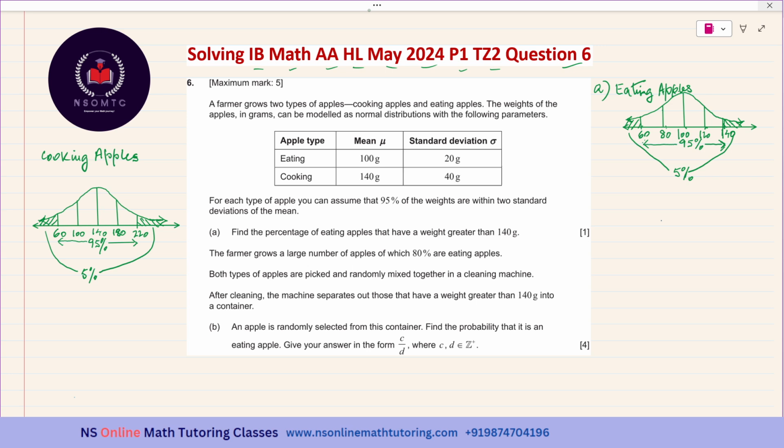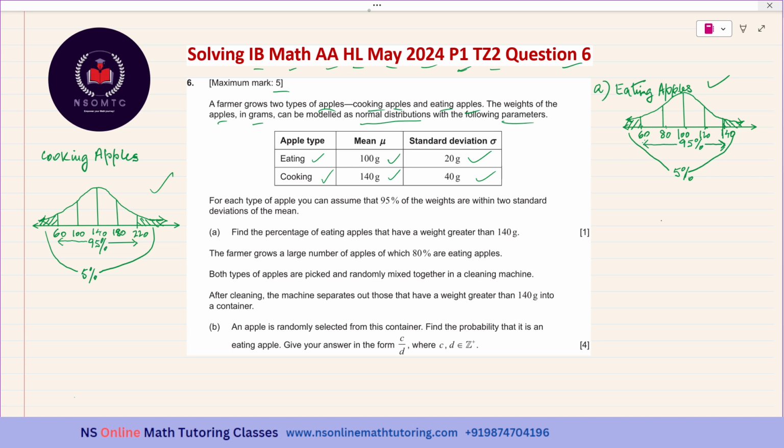So without any further delay, let us start answering question number 6. The maximum mark is 5. It is saying a farmer grows two types of apples, cooking apples and eating apples. The weights of the apples in grams can be modeled as normal distributions with the following parameters. The eating apple type has mean mu 100 grams and standard deviation sigma 20 grams. The cooking apple type has mean 140 grams and standard deviation 40 grams. And I have drawn these two graphs.